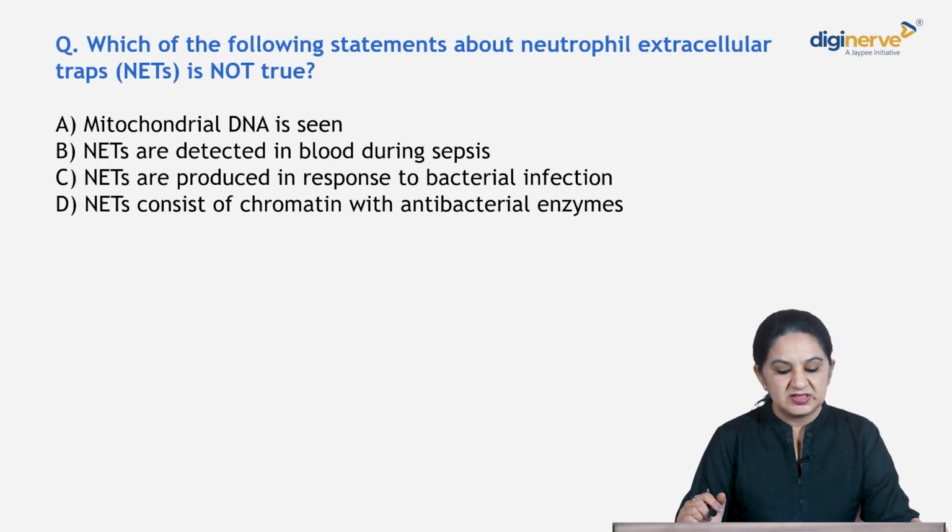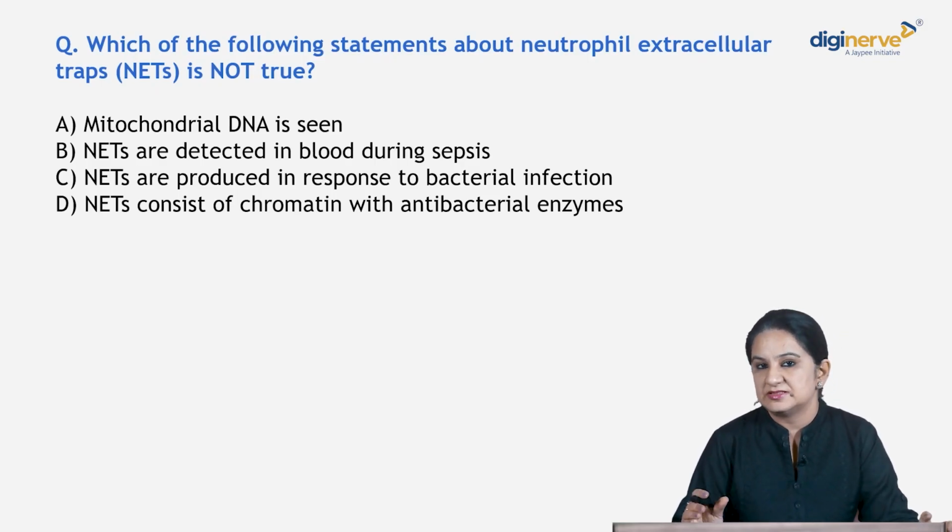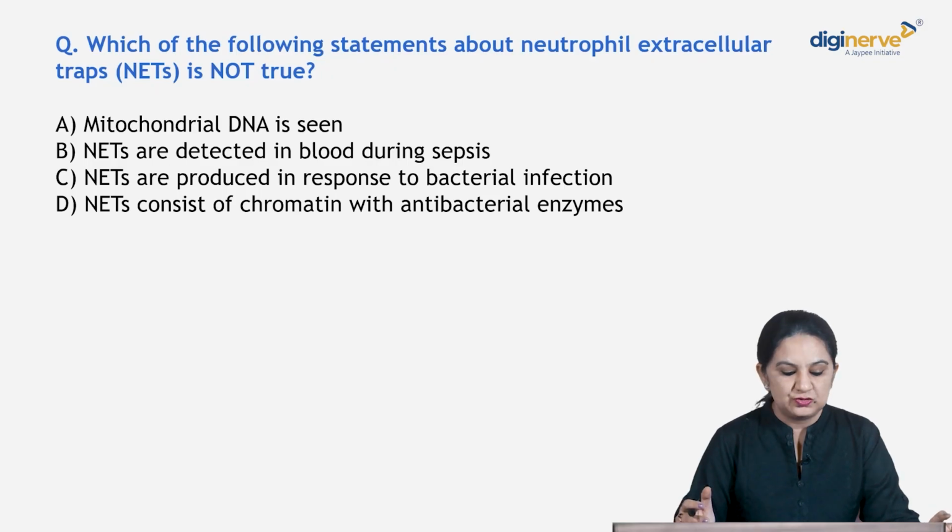Which of the following statements about neutrophil extracellular traps is not correct? Now, is it mitochondrial DNA? Neutrophil extracellular traps are detected in blood during sepsis. They are produced in response to bacterial infection. They consist of chromatin with antibacterial enzymes. For this, we need to know what are the neutrophil extracellular traps, or your NETs.